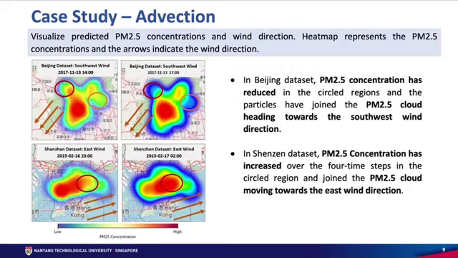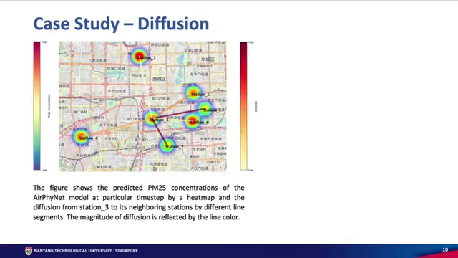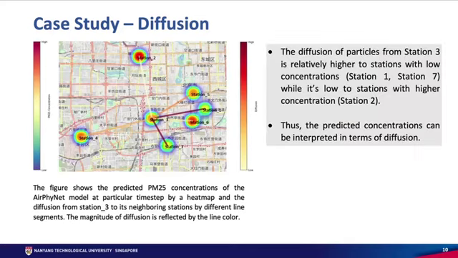Then we wanted to assess our model qualitatively, and we visualize the predicted PM2.5 concentration together with the wind direction. As you can see in both the scenarios, the PM2.5 particles move in the direction of the wind and join the PM2.5 cloud. In terms of interpretability with regards to diffusion, we visualize the magnitude of diffusion and the PM2.5